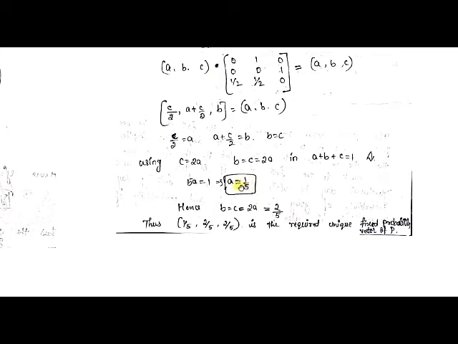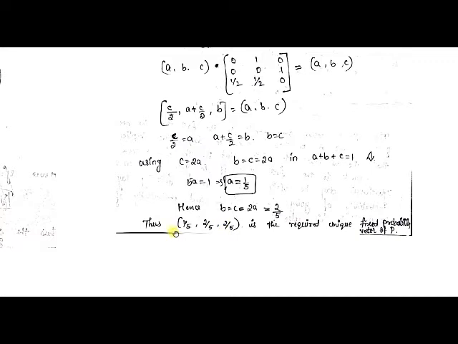Now anyway I got this A value, A is equal to 1 by 5. So in place of A, if I substitute 1 by 5 here in C is equal to 2A, I will get C is equal to 2 by 5. C is nothing but B, right? So B also will be 2 by 5. Now in place of A, I will substitute 1 by 5. In place of B, I will substitute 2 by 5. In place of C, I will substitute 2 by 5 again.